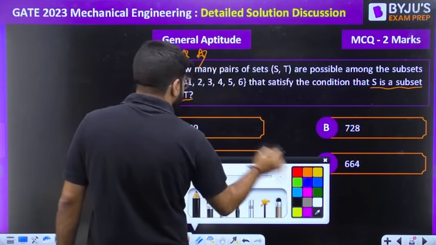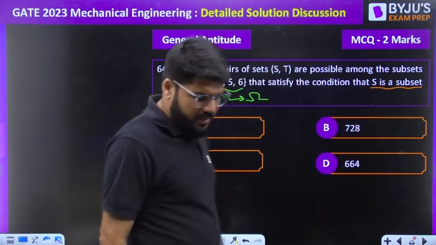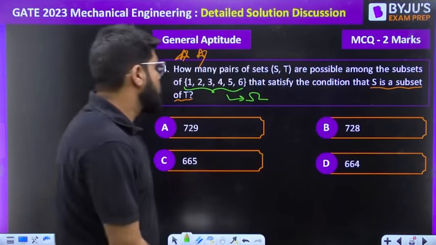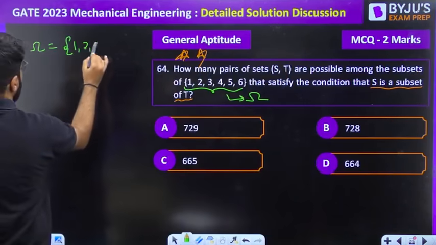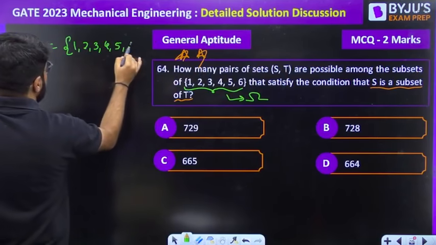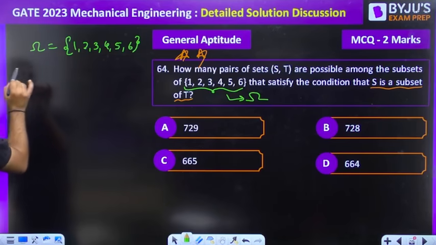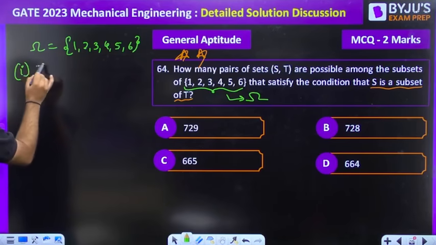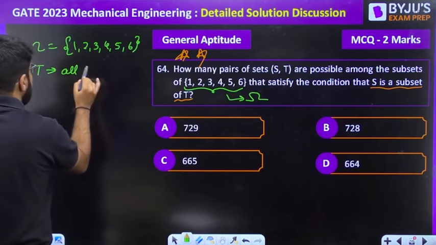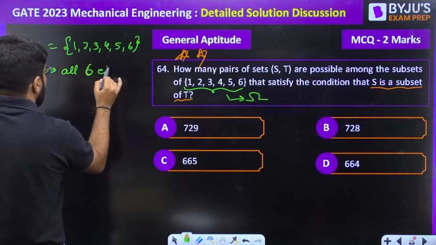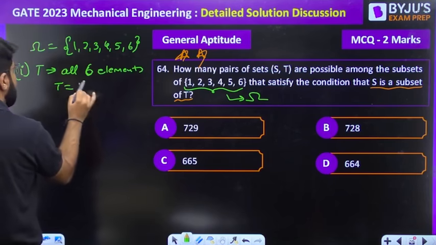Let us say this 1, 2, 3, 4, 5, 6 is your complete sample space omega. Let us say this is the superset overall. So I define this as omega 1, 2, 3, 4, 5, 6. Now let us start. S is also a subset of T. Let me start the first case that T contains all 6 elements. First possibility, T contains all 6 elements, T equal to omega.